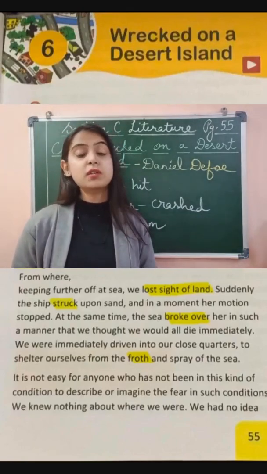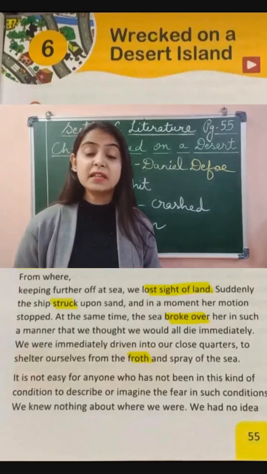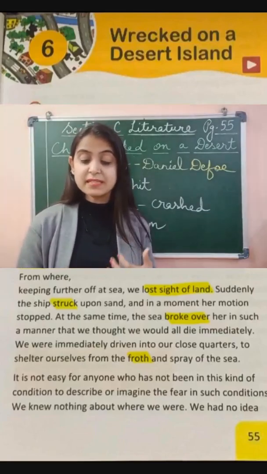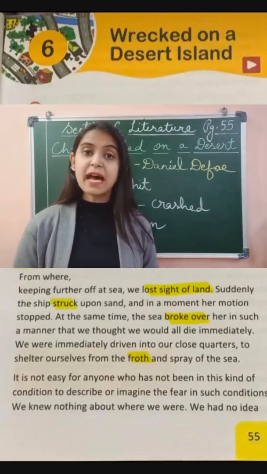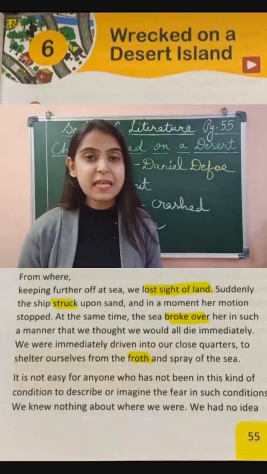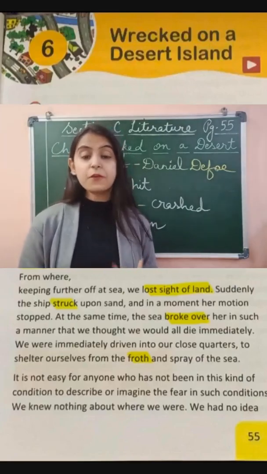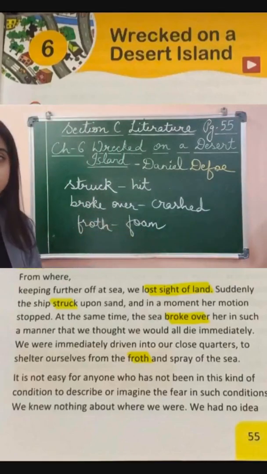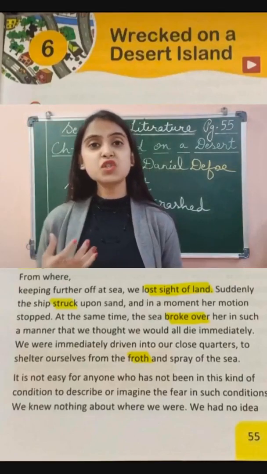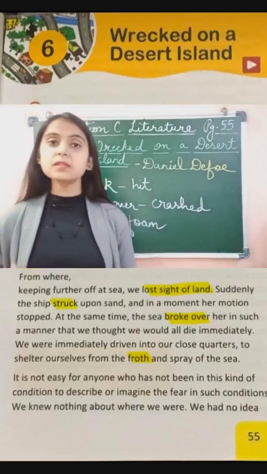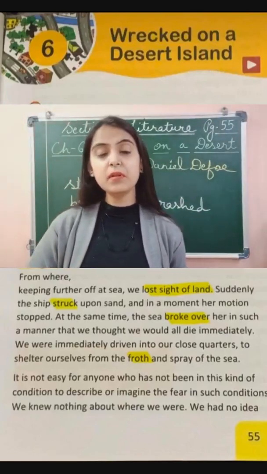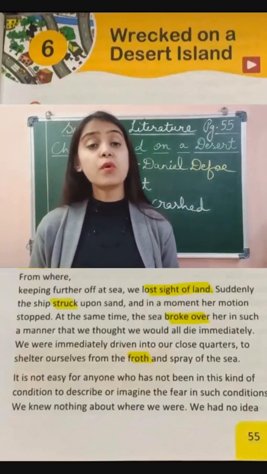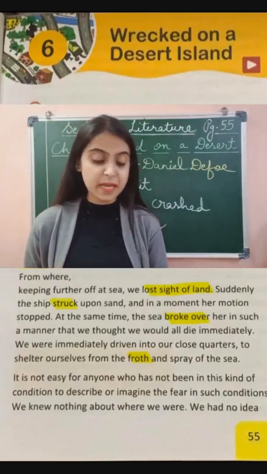Now, the narrator and his friends ran to the quarters inside the ship so that they could protect themselves from the froth and spray of the sea. Froth means the foam of the sea. So as the ship was struck by the sand, the people immediately ran inside the quarters in the ship to save themselves.